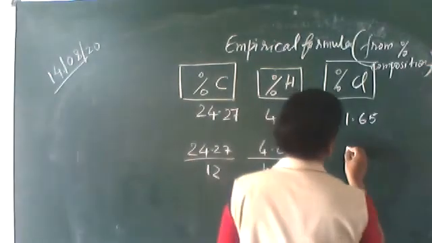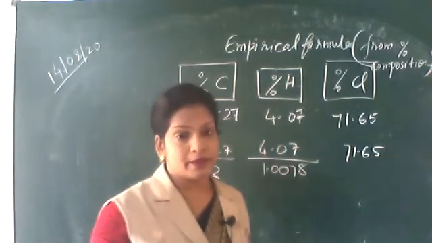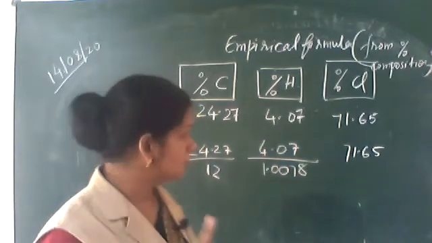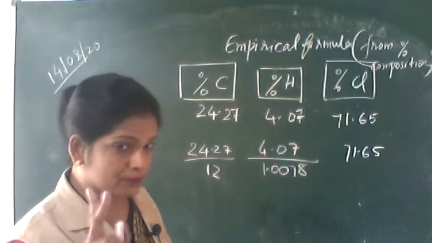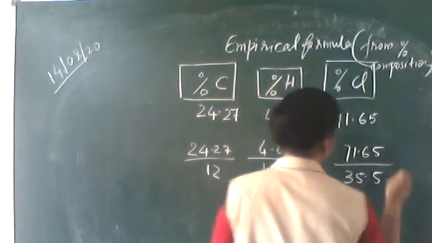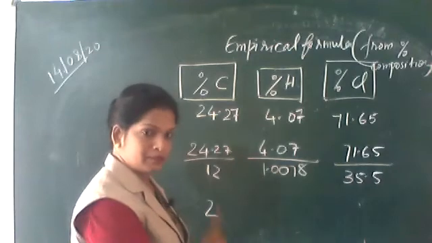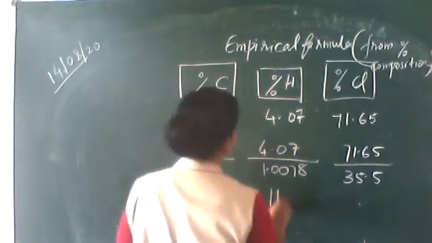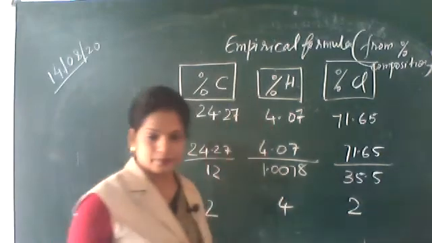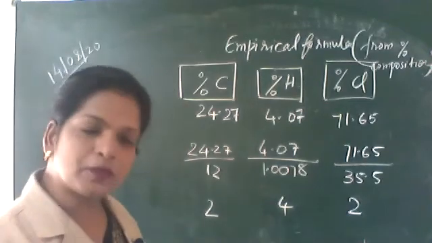Okay, for Cl, what is the atomic mass of Cl? 35.5. So you can put 1. This is 71, that means you can put 2. So I'm dividing each by its corresponding atomic mass. I'll be getting C2, H4 and Cl2. So 2, 4, 2. This is not the smallest whole number ratio.